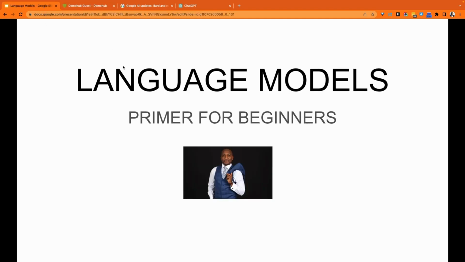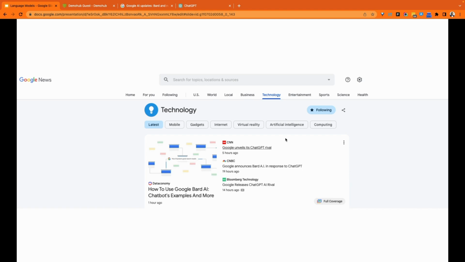Now, going to our presentation, language models for beginners. Why is this a relevant topic to talk about or to make a presentation about? At this point, if you work in technology or business or anything in between, at some point you would have come across someone talking about ChatGPT. ChatGPT is the generative pre-trained model from OpenAI, and it took the internet by storm. It took the technology world by storm.